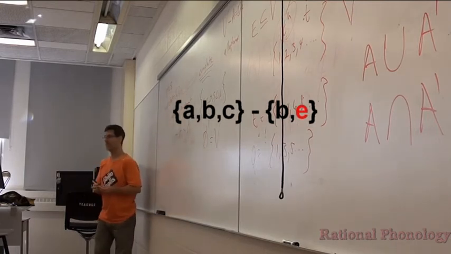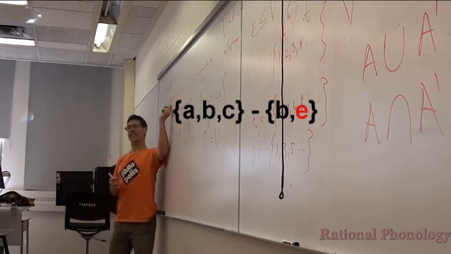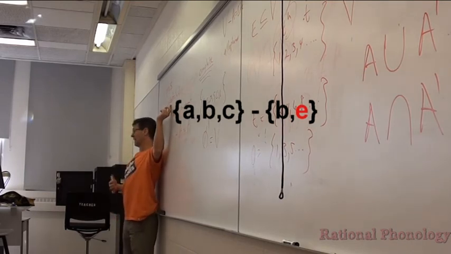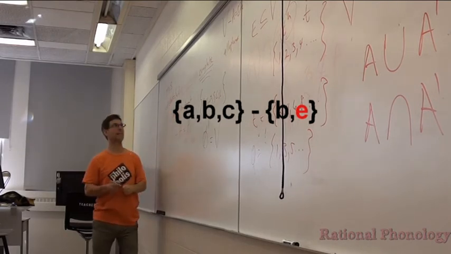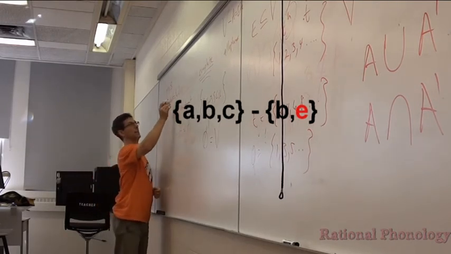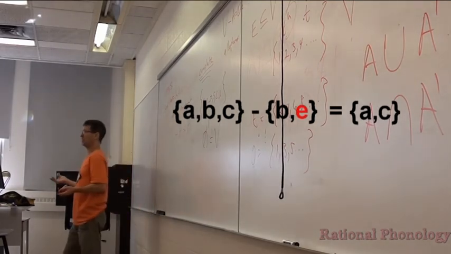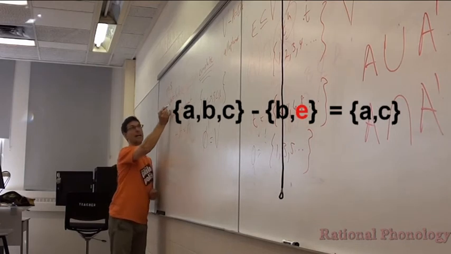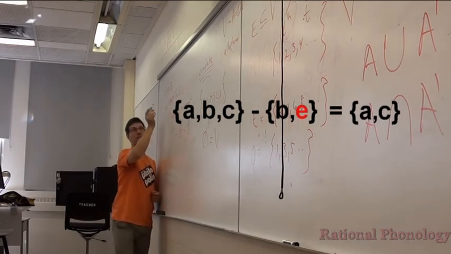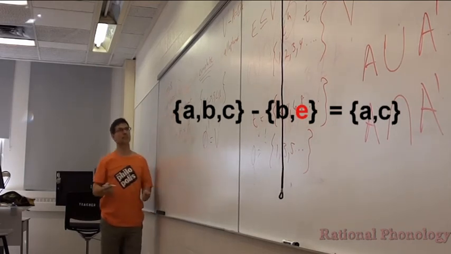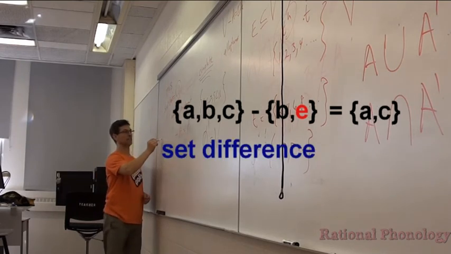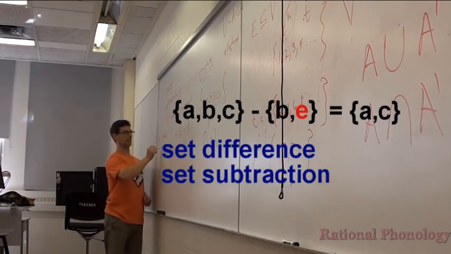And the rule is take the first set and just take away everything that's in the second set. And so if you obey that, what happens is you take B away and you get AC, and you just ignore the E. Okay? So it just says, look at this set, and everything that's in here, get rid of it, and that's your output. Okay, so that's called set difference or set subtraction.